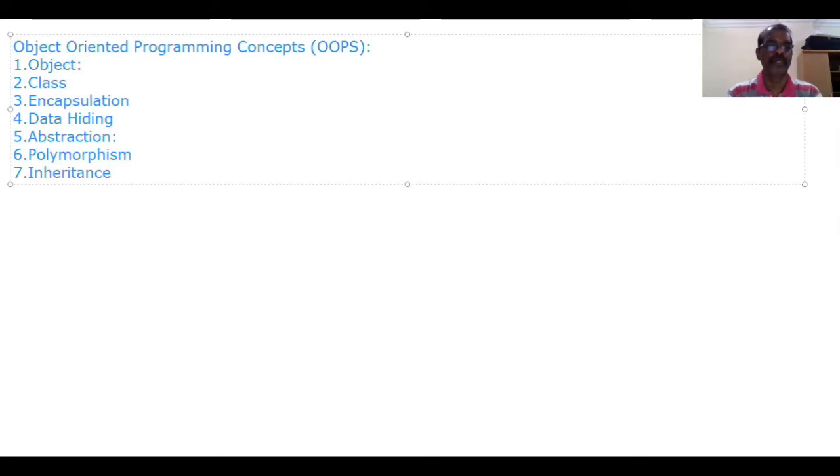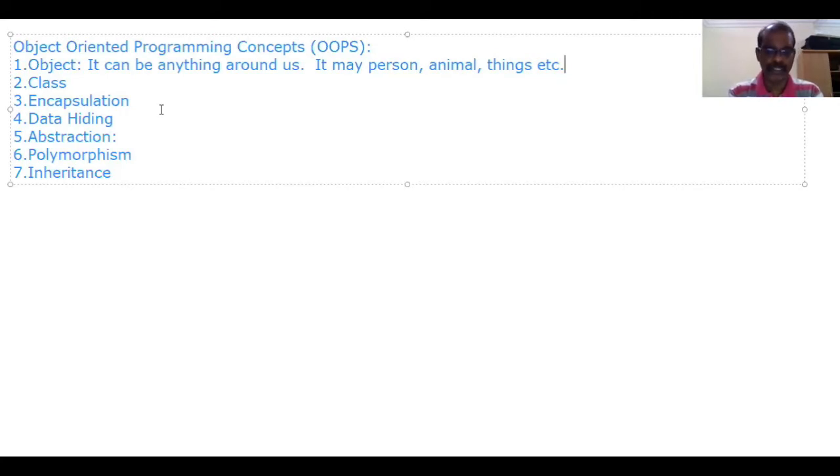First we will see object. It can be anything around us. In normal life, whatever we are seeing around us is an object. It may be a person, animal, or things, etc. So object is anything around us.